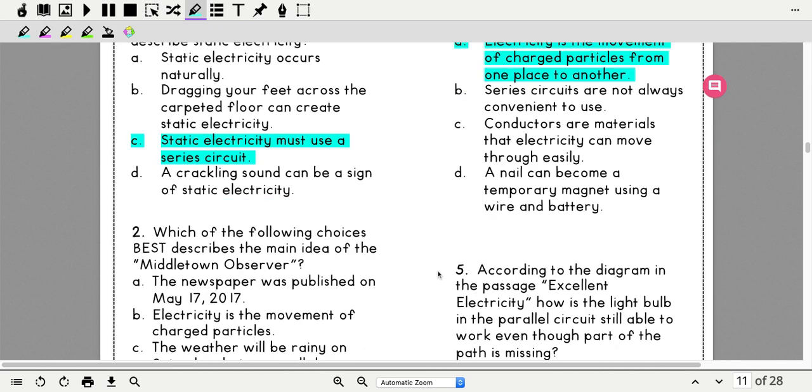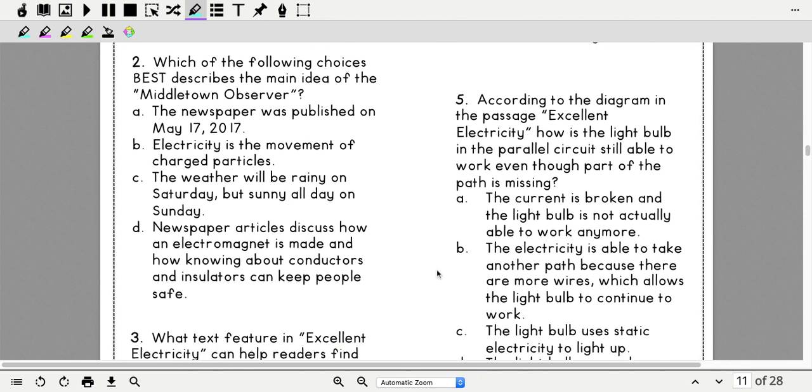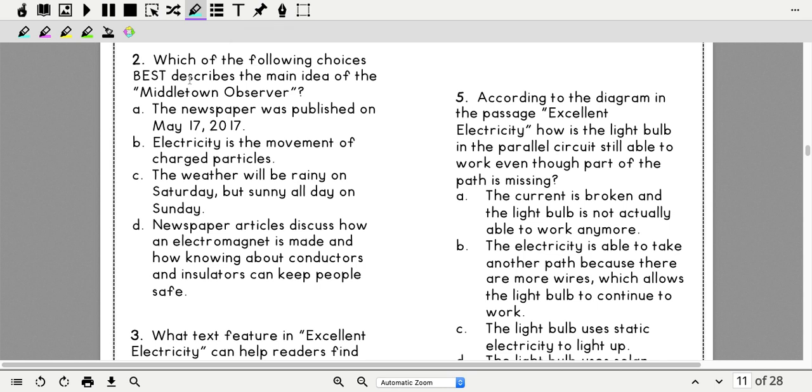Now I'm going to go down to question 2. Which of the following choices best describes the main idea of Middletown Observer? So that is the newspaper. It says Hometown News Source. And so we have several articles. So we're going to find the one that, remember, a main idea is what it is mostly about.